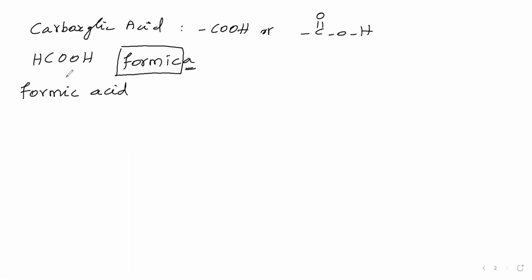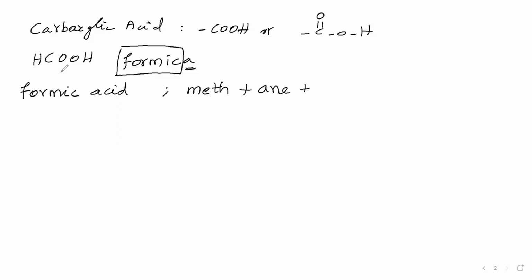For the IUPAC name, here it contains 1 carbon. Therefore root word is meth. Then primary suffix: carbon-carbon single bond means ane. When only 1 carbon is there, you say primary suffix always as ane.